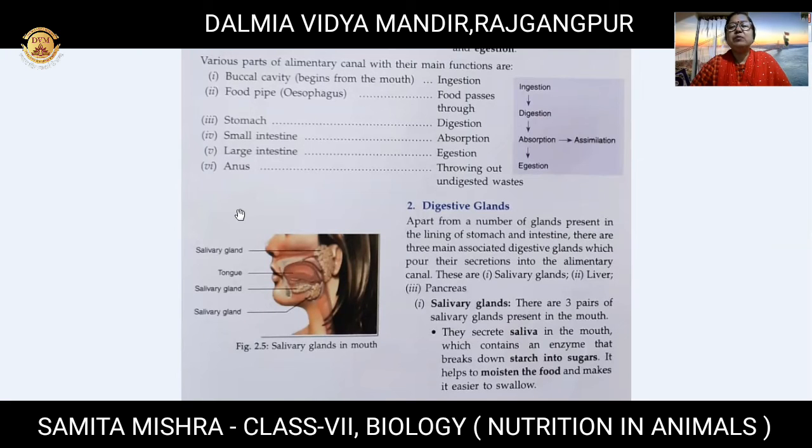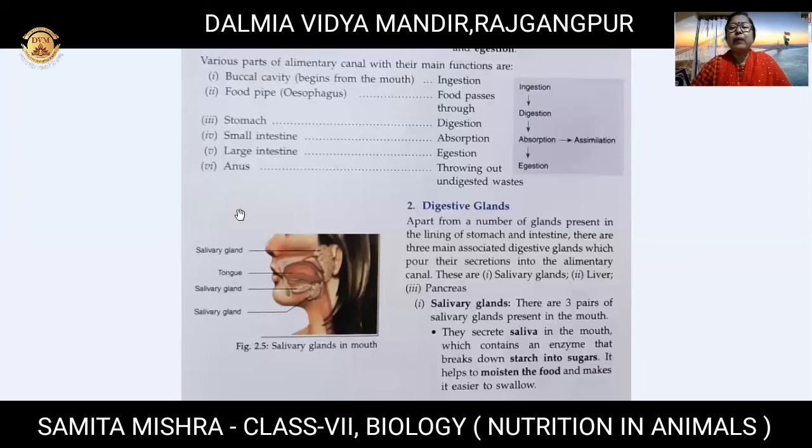Now let us come to the next part, that is the digestive glands. So let us begin with the salivary gland. Here three names are given. You will not be able to see the gallbladder; I will tell you about that. Salivary glands secrete saliva. That saliva secretes one enzyme, a very important thing, and it helps to convert. The word enzyme you will find.